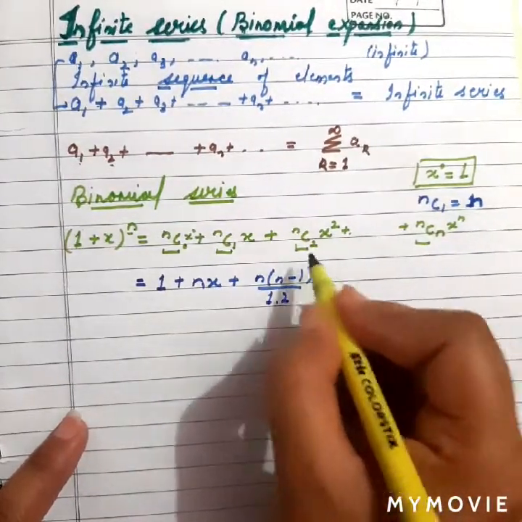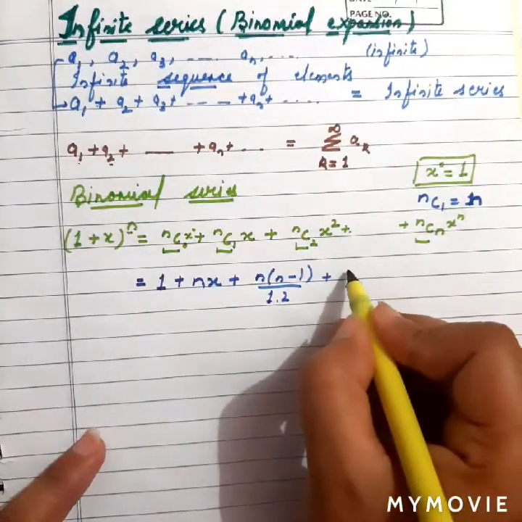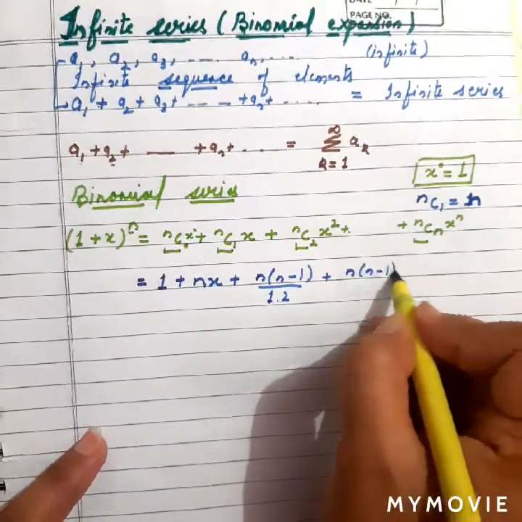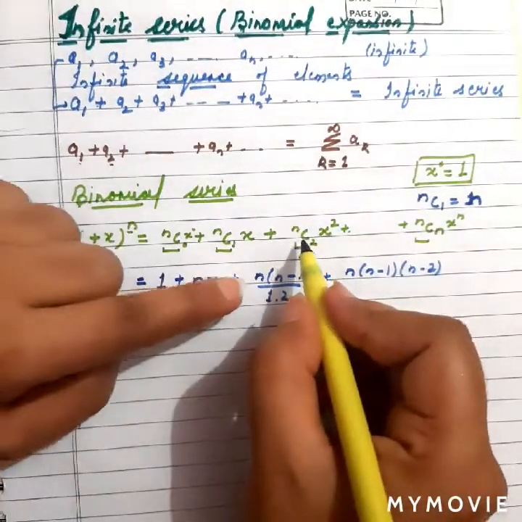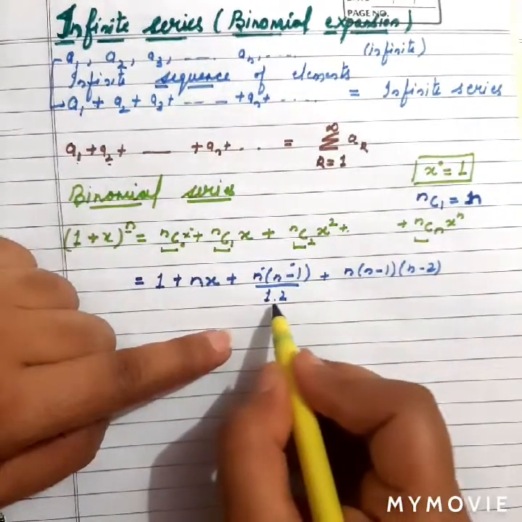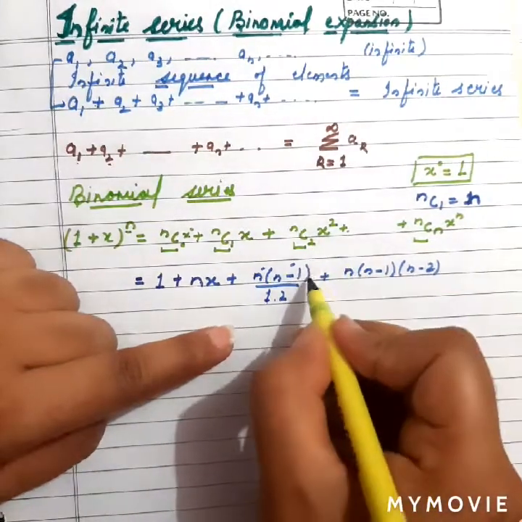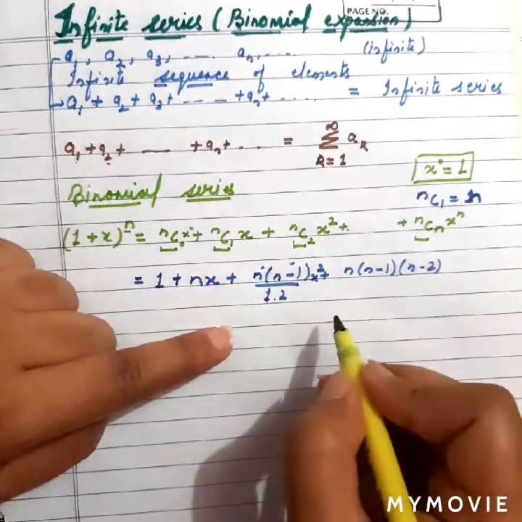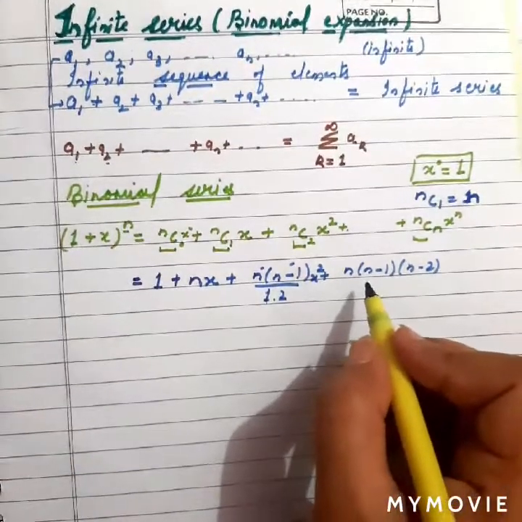The next term would be nC3, so for nC3 what will I write? n(n minus 1)(n minus 2). Here it was nC2, we wrote 2 terms, n and n minus 1, and in the denominator also 2 terms, 1 and 2, and I forgot to write x square over there, x square. Fine. So this is a simple way to learn how we can write terms over there.